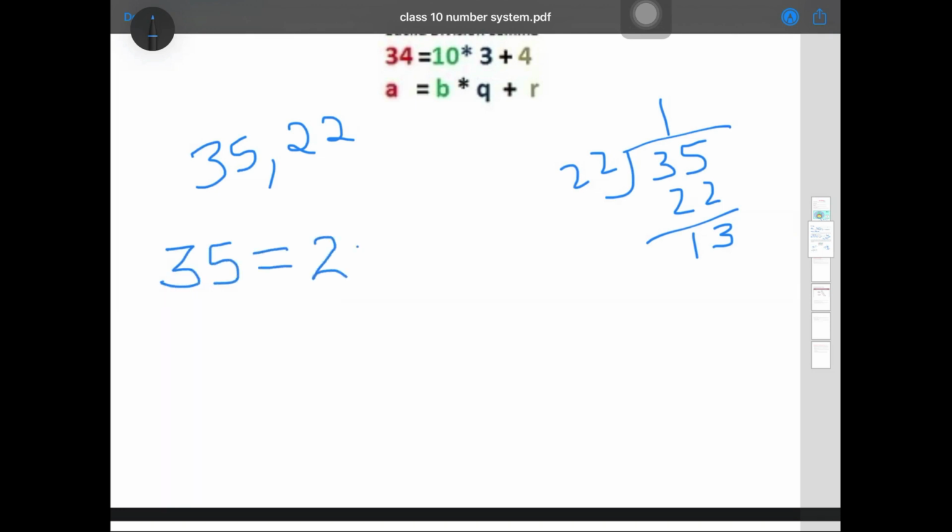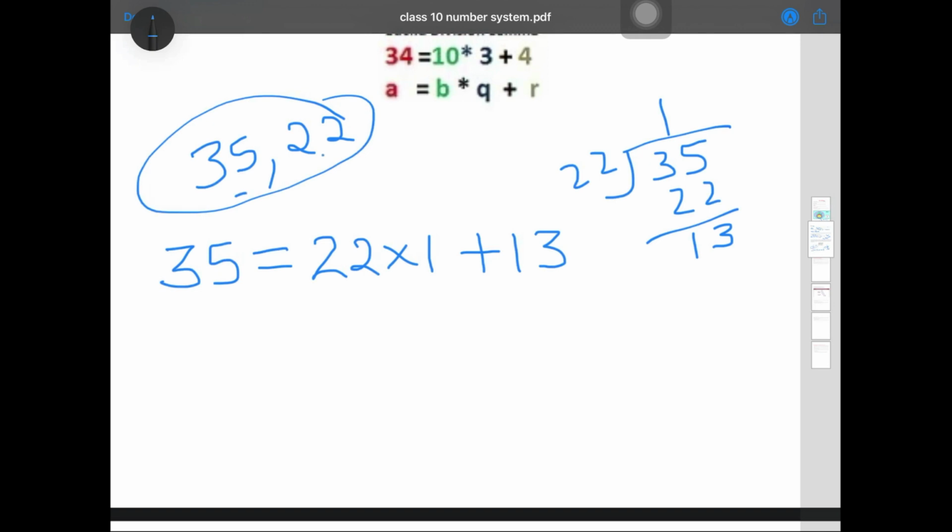So 35 can be written as 22 into 1 plus the remainder, that is 13. This is what he said: whenever you have two numbers, they can be expressed in the form a equals bq plus r, where r will be between 0 and b. It can be equal to 0, but it will always be less than b. That was Euclid's division lemma.